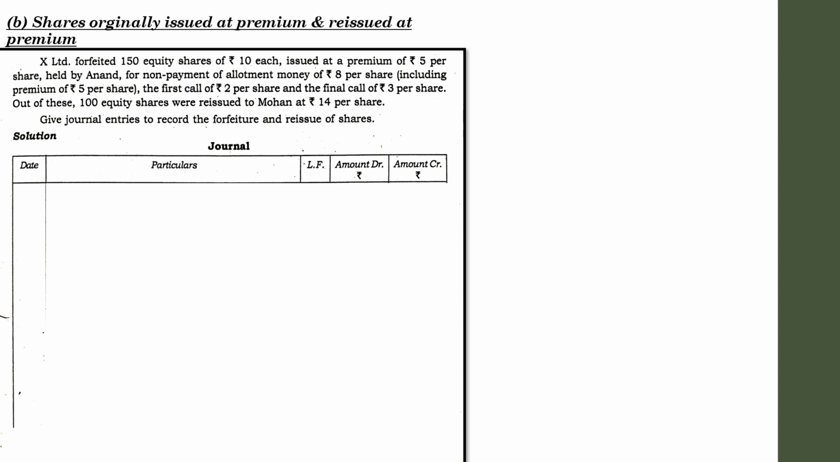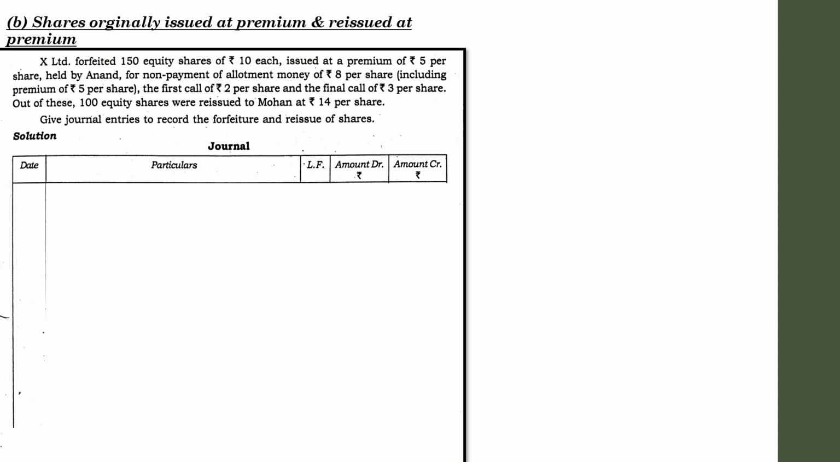X Limited forfeited 150 equity shares of 10 each issued at a premium of rupees 5 per share held by Anand for non-payment of allotment money of rupees 8 per share including premium of rupees 5 per share, the first call of rupees 2 per share and the final call of rupees 3 per share. Out of these, 100 equity shares were reissued to Mohan at rupees 14 per share.